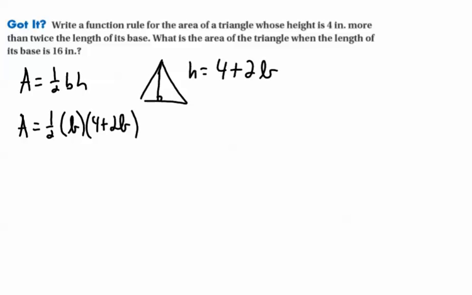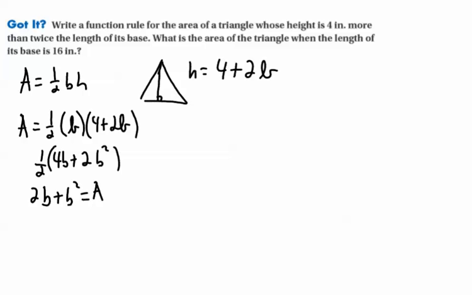So now if I go through this, I'm going to distribute. This is a double distribution. So this is going to be 4b plus 2b squared. And now I'm going to distribute this half. So what's half of 4? That's 2. So this is 2b plus b squared, is equal to the area. 2b plus b squared is equal to the area.